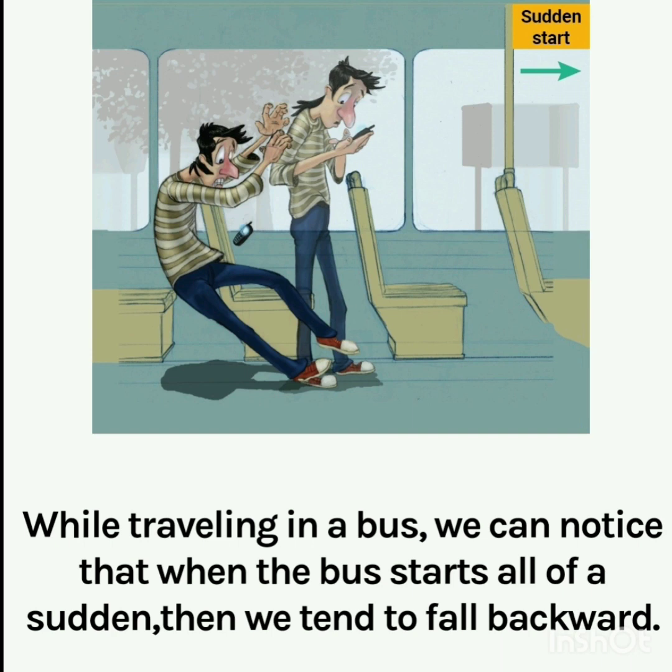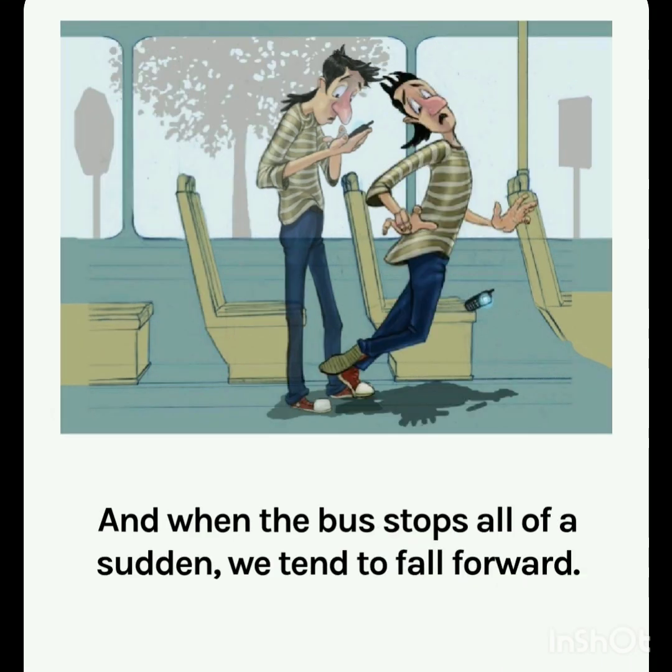Therefore, when the bus starts, we tend to fall in the backward direction as we remain in the rest position. Similarly, when the bus stops all of a sudden, we tend to fall in the forward direction. It's again due to Newton's first law of motion. When the bus is moving, the bus and the passenger are in a state of motion. When the bus stops, the lower body of the passenger along with the bus comes to rest, but the upper body is still in motion. So we tend to fall in the forward direction.